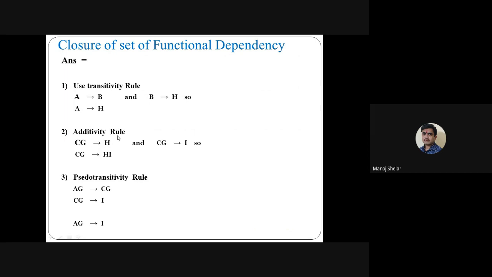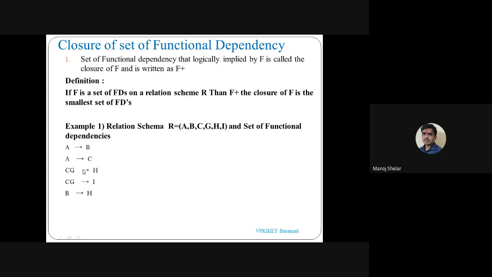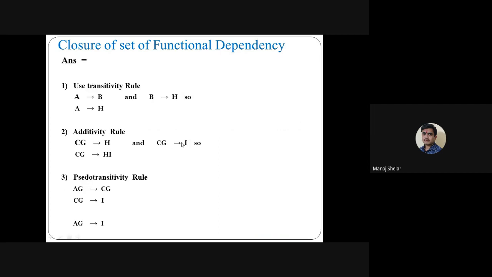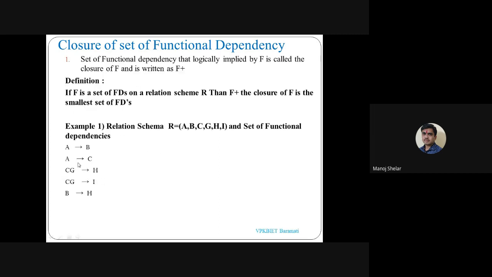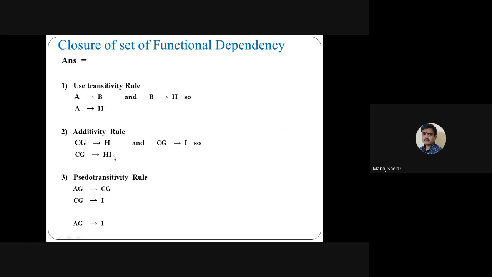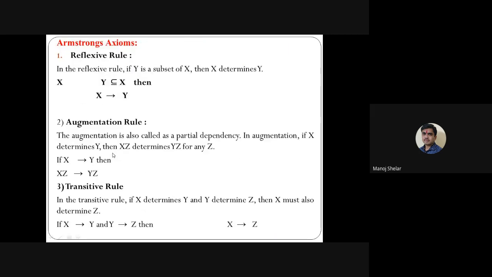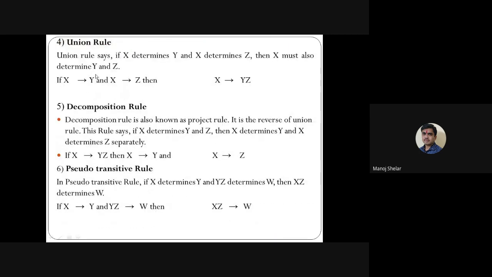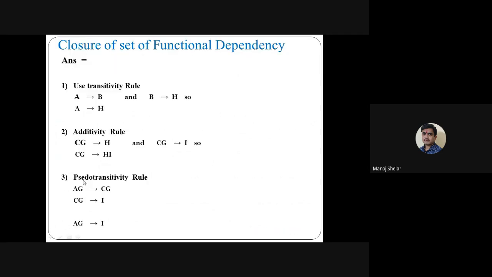Then the additivity rule or union rule. CG implies H and CG implies I are two functional dependencies. Using these, we derive CG implies HI, which is the additivity rule or union rule. This is the union rule or additivity rule.